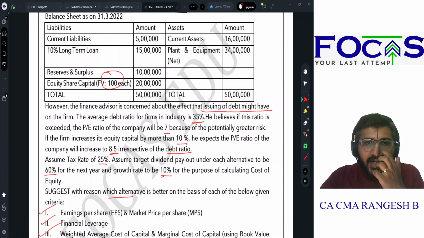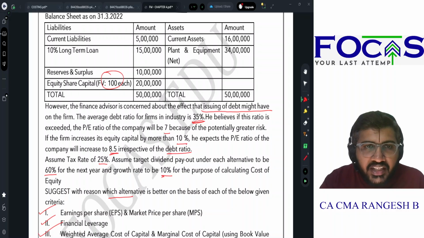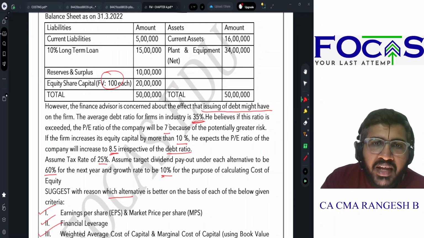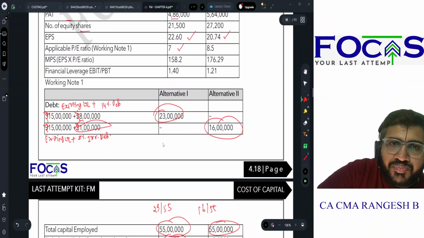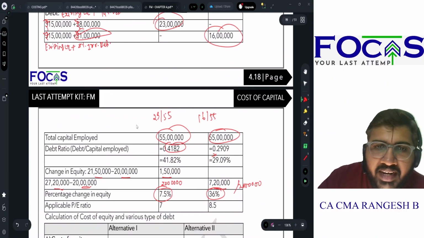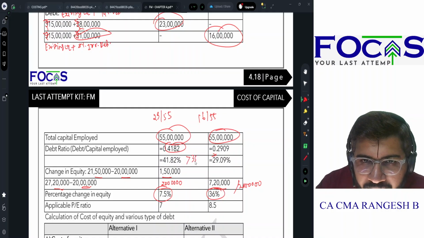The average debt ratio of the firms is 35%. He believes if this ratio is exceeded, then the PE ratio will become 7. இப்போ இந்த சினாரியோல my debt ratio is greater than 35%. கரெக்டா? So my PE ratio should be 7.